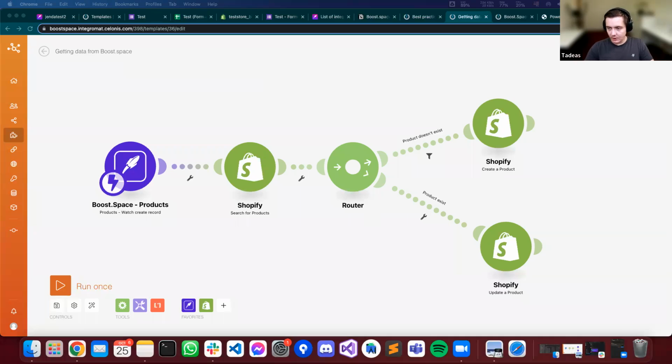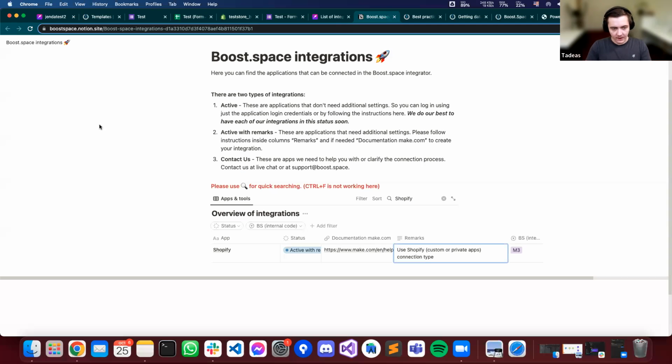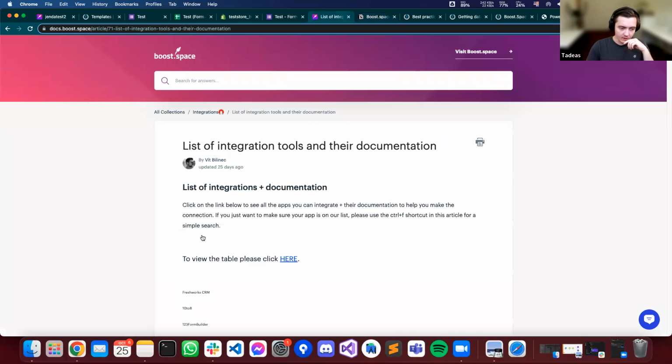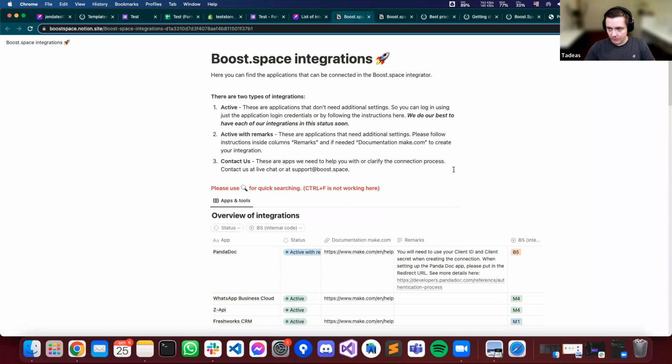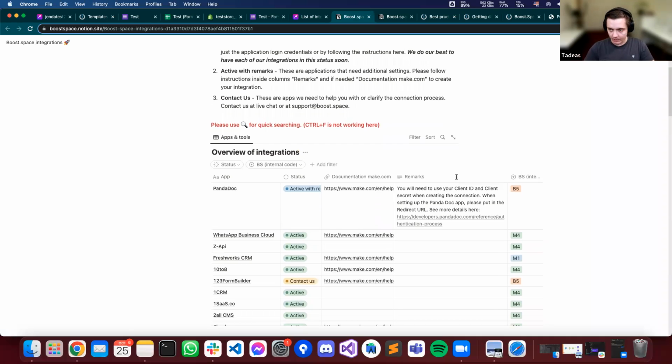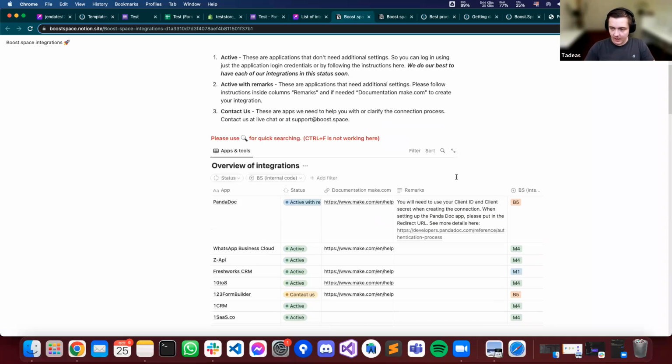Jan, can you switch to the documentation, please? This is something to do with what I showed at the start. Here you will find the list of our tools, which opens the table in Notion. Inside this table, you see the status of your tool. If it is in contact us status, what you are required to do is drop a message to our support team. They will enable you to work with that tool immediately, and they will check and provide you with the documentation and the steps that you need.